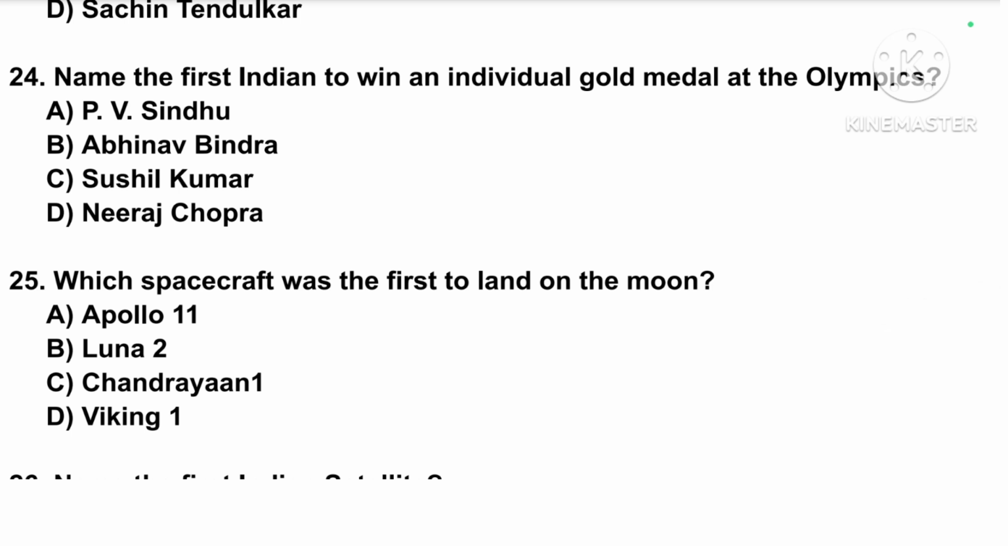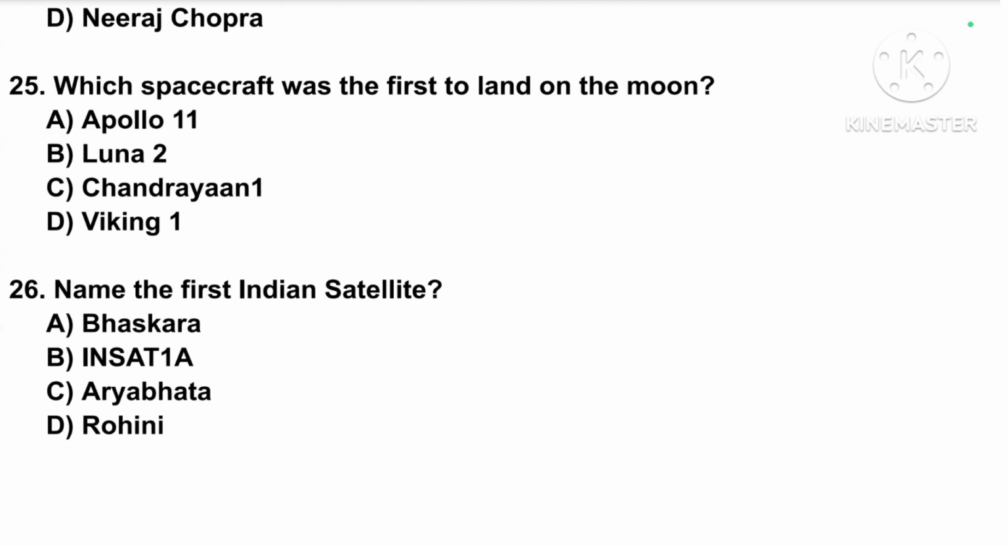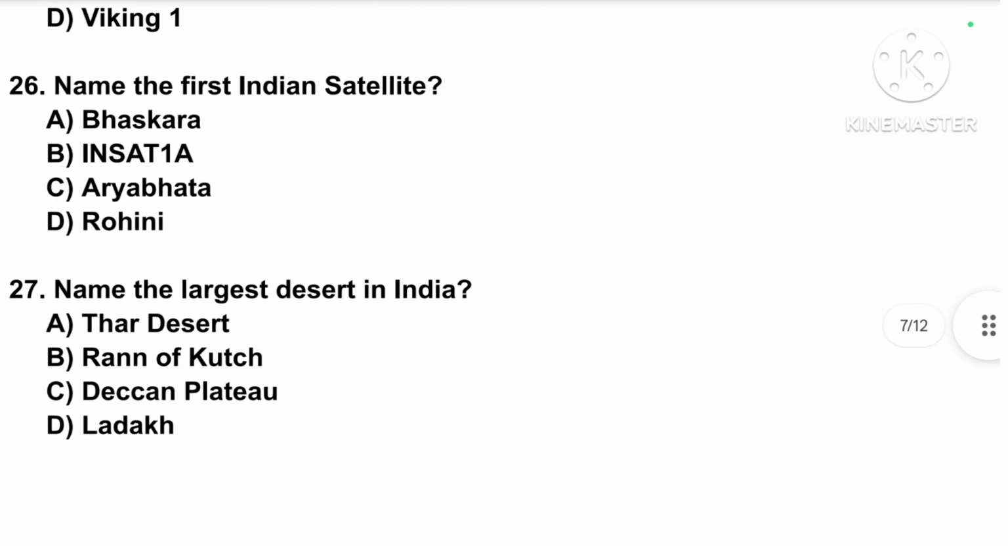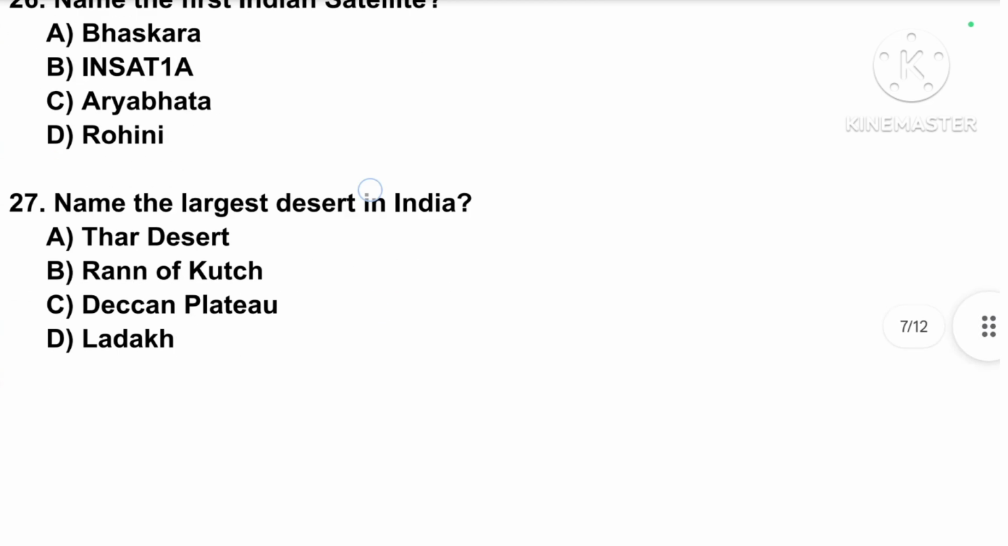Name the first Indian to win an individual gold medal at the Olympics. Correct answer is option number B, Abhinav Bindra. Which spacecraft was the first to land on the moon? Correct answer is option number A, Apollo 11. Name the first Indian satellite. Correct answer is option number C, Aryabhatta.